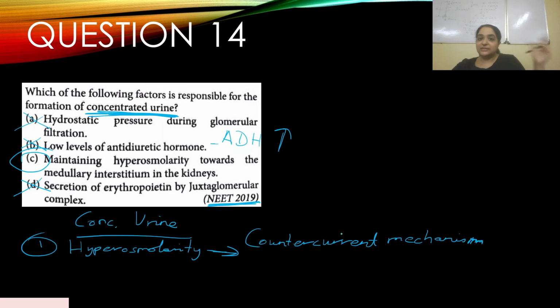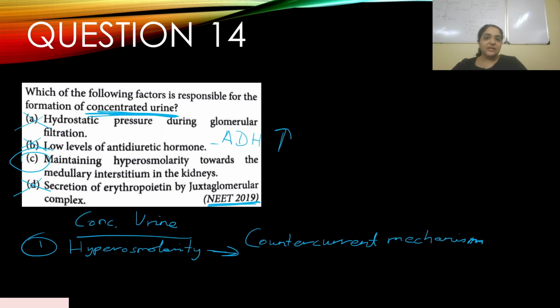Now, we have clearly seen in the previous part, in the first few questions, I've explained how electrolytes are being reabsorbed in the thick ascending limb of loop of Henle, which plays a very important role in reabsorbing water from the descending limb of loop of Henle.